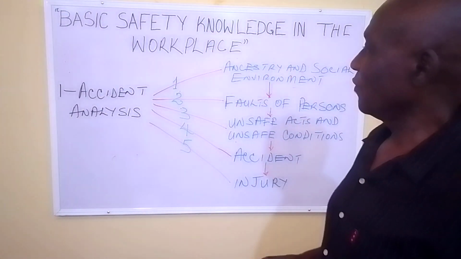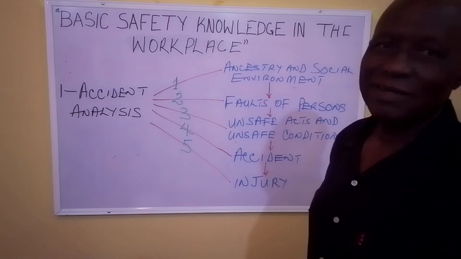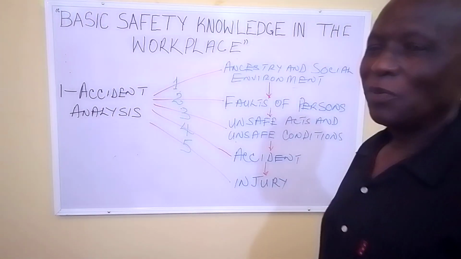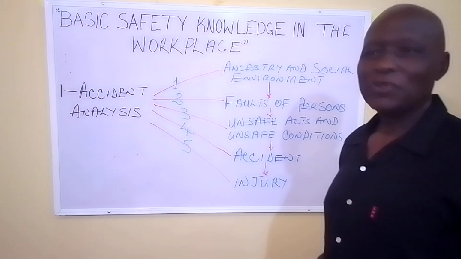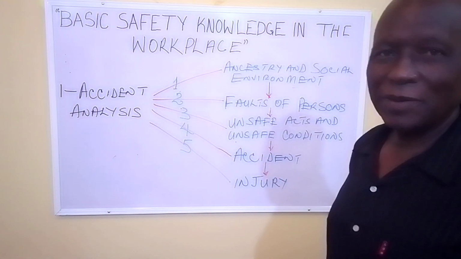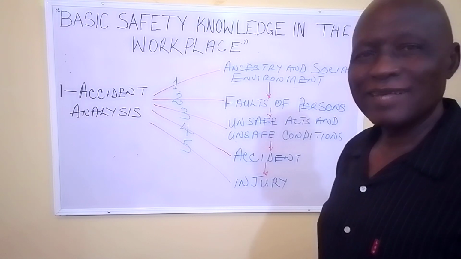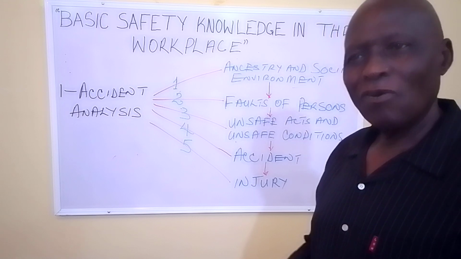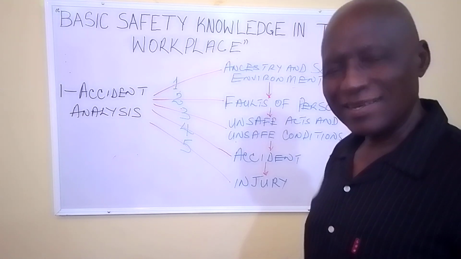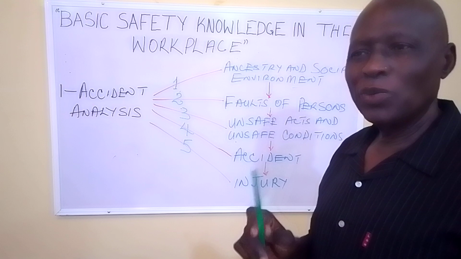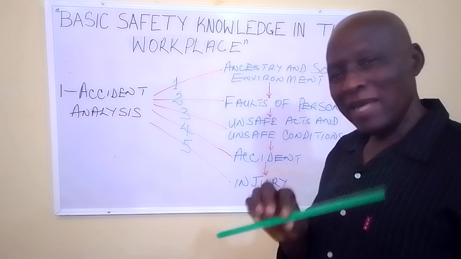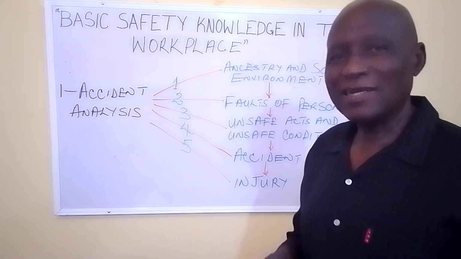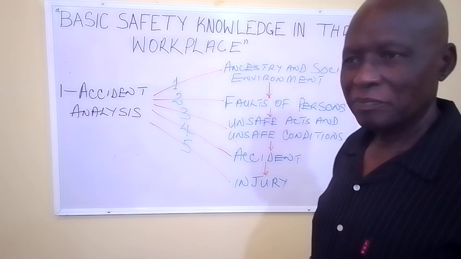So if we have to understand what an accident is, and our main objective here is to prevent potential accidents from happening, then we have to understand what the cause or causes of accidents are, so that we can tackle the main cause, and in so doing avert accidents from happening.